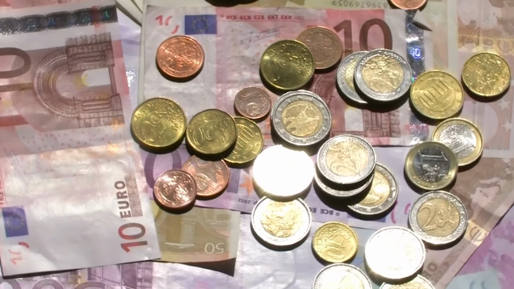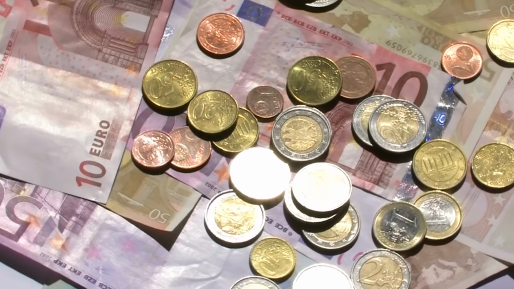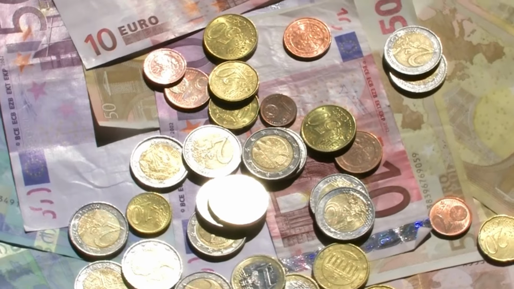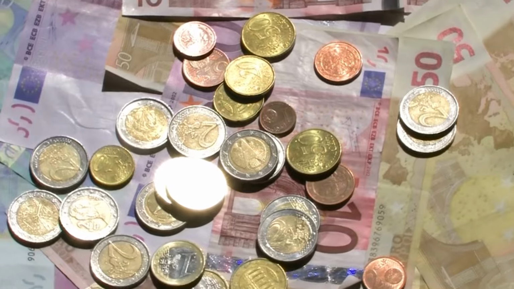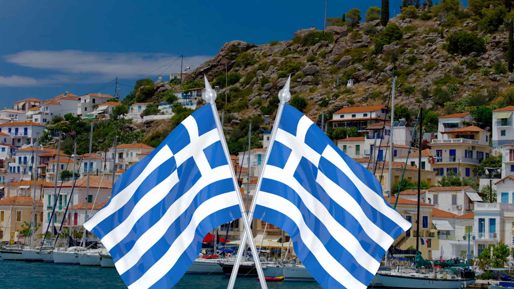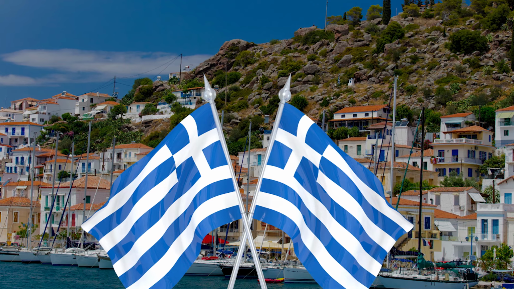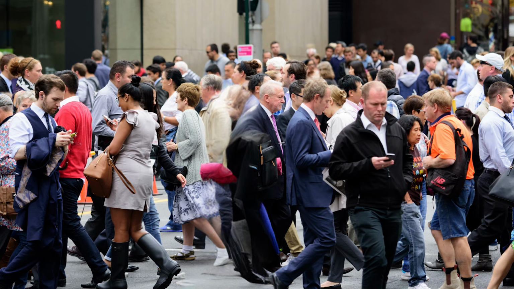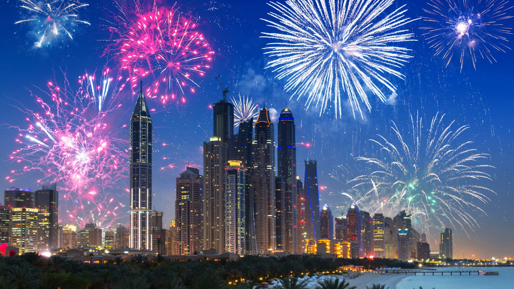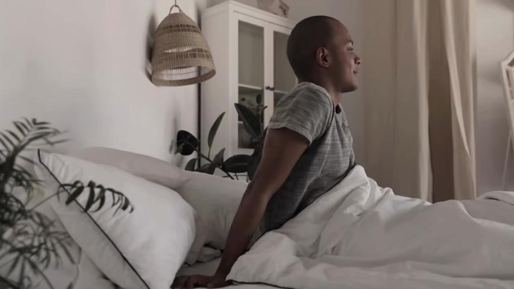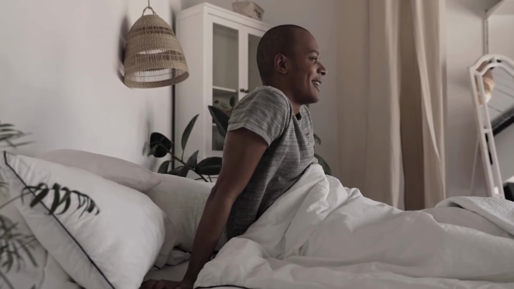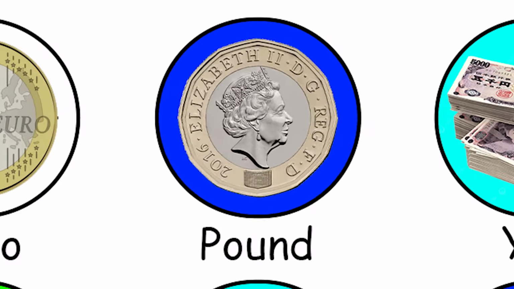Countries had to meet strict criteria: inflation below certain levels, government debt under control, and interest rates aligned with European averages. Some nations, like Greece, later revealed they had manipulated their books to qualify. The currency launched digitally in 1999, but citizens couldn't hold physical euros until 2002. That New Year's Day, 300 million people woke up with new money in their wallets, marking the largest currency changeover in human history.